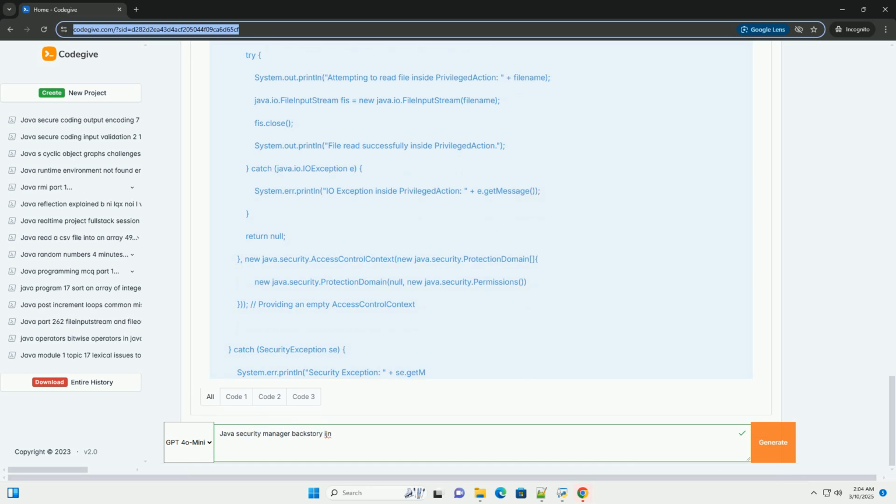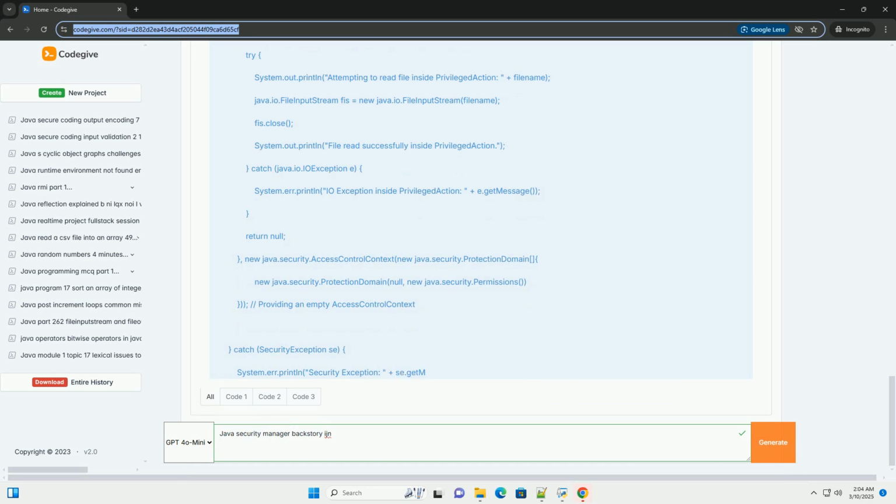3. Create a security policy. Create a file named my2.policy in the same directory as your class file with the following content. 4. Run with the security policy: java -Djava.security.policy=my2.policy PermissionExample. This should succeed because we are granting the read permission in the policy file.